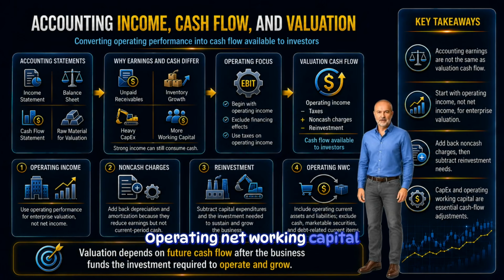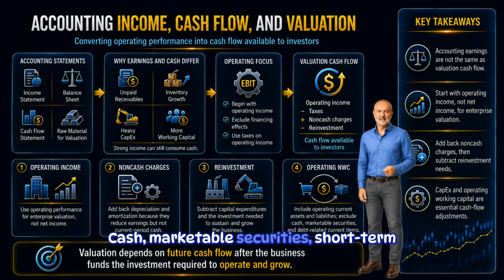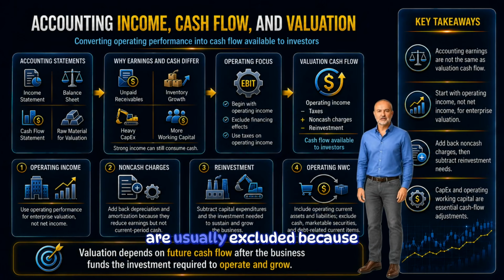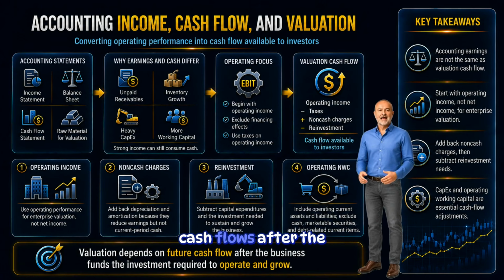Operating net working capital is about operating current assets and operating current liabilities. Cash, marketable securities, short-term debt, and the current portion of long-term debt are usually excluded because they are financial items, not operating items. This conversion is essential. Valuation is about future cash flows after the business funds the investment required to keep operating and growing.